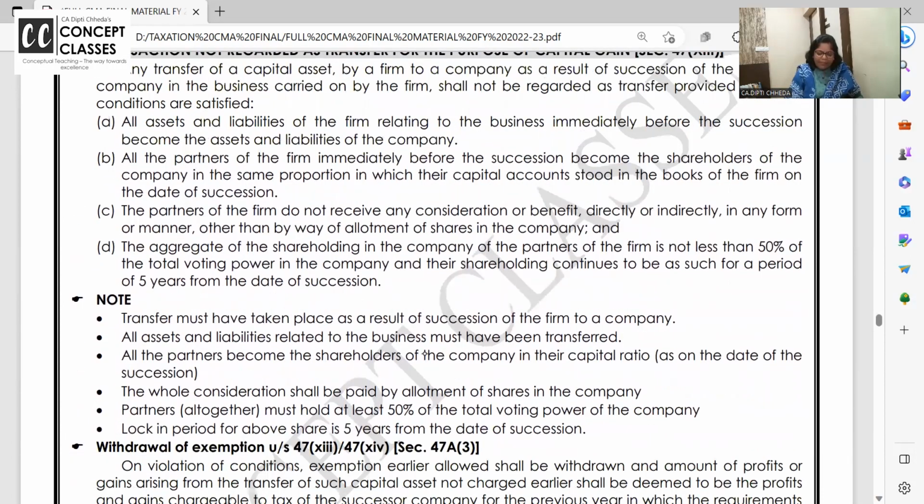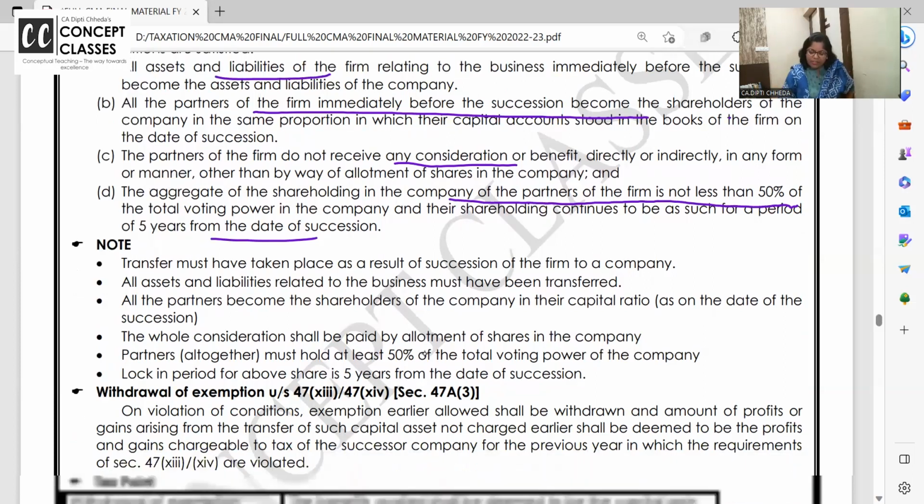All the assets and liabilities are taken over. All the partners of the firm before succession become the shareholders. Partners of the firm do not receive any benefit कि चलो ये reserve घर लेके जाओ. No. An aggregate of the shareholding in the company of the partners should not be less than 50% for 5 years. You know, those partners who have made the company, after that they can issue the shares and get more shareholders, but more than 50% of the shareholding should be with these partners for the first 5 years put together.